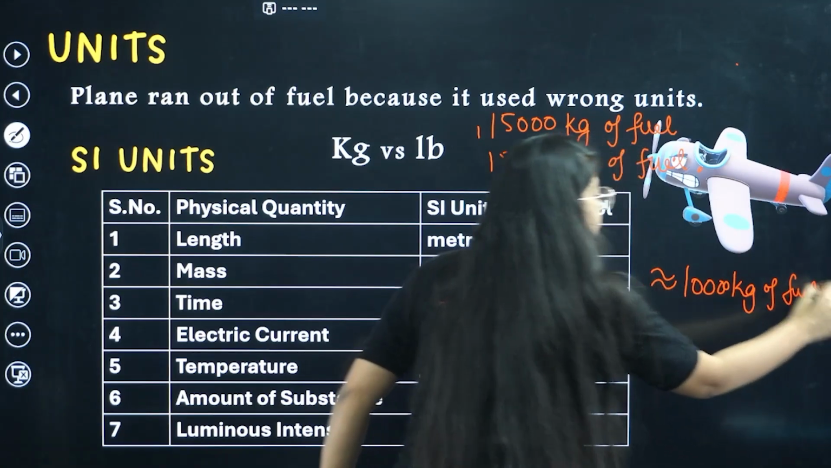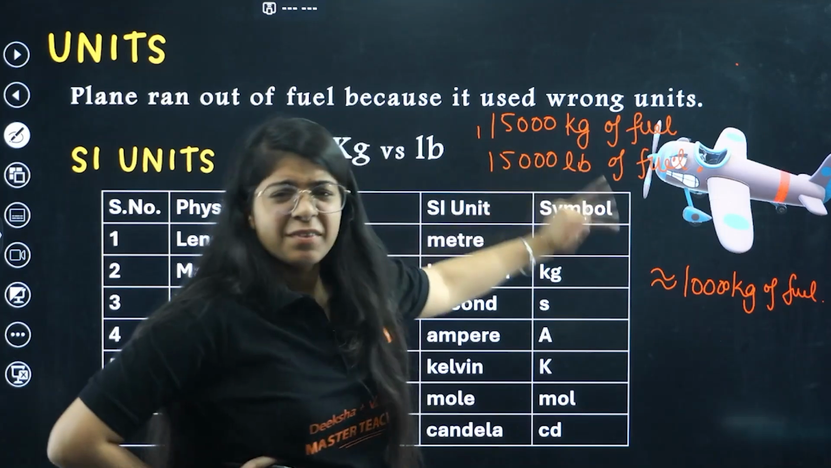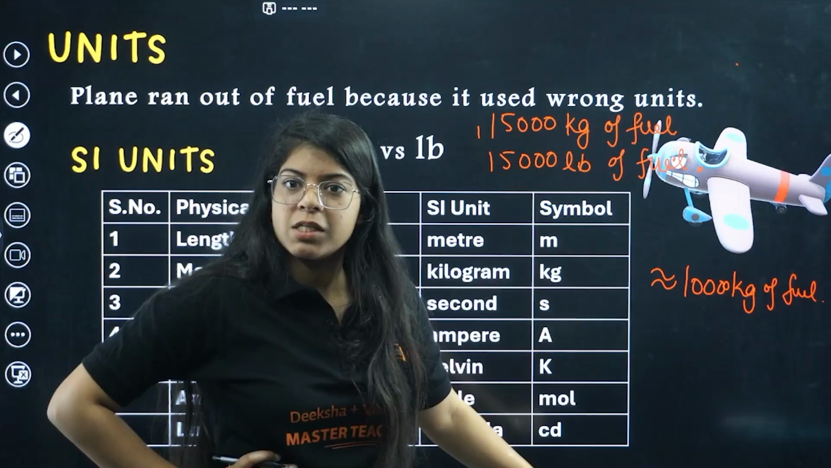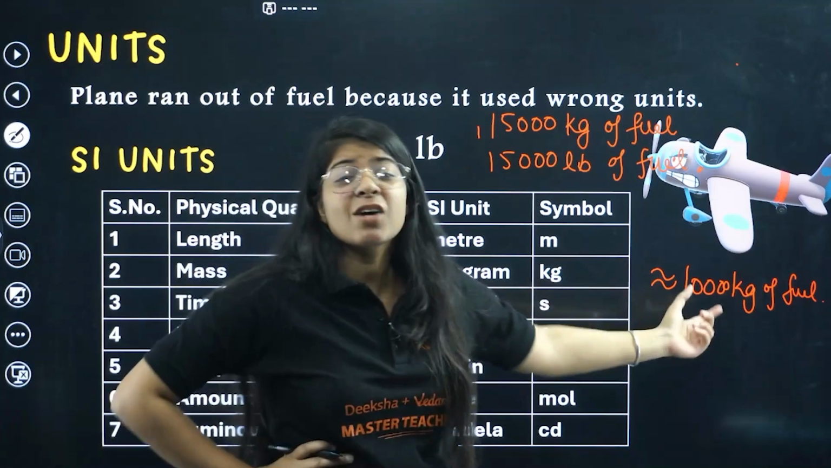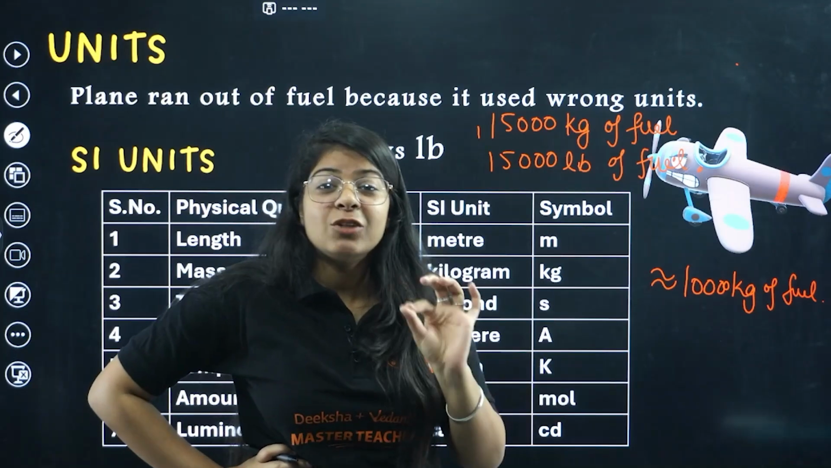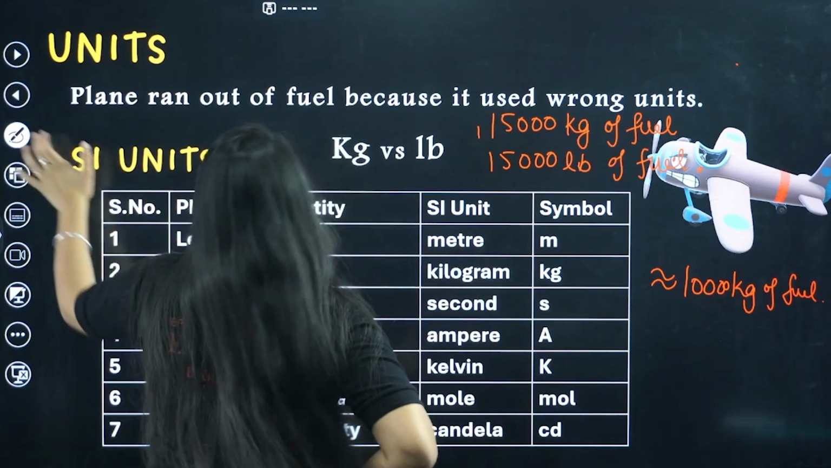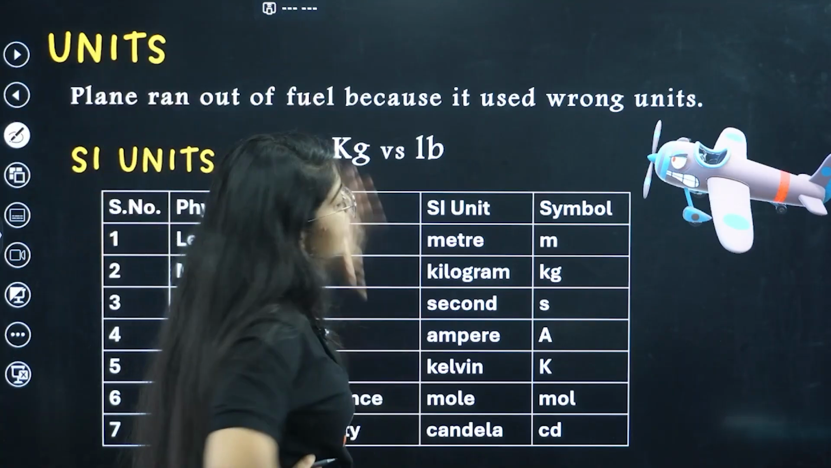So now your aircraft is in the air, and you thought I filled 15,000 kg of fuel. But I filled only 15,000 pounds of fuel. That's only 10,000 kg. So that 5,000 difference is why they needed to land immediately to save their lives. And that, my friend, is why it is very important.